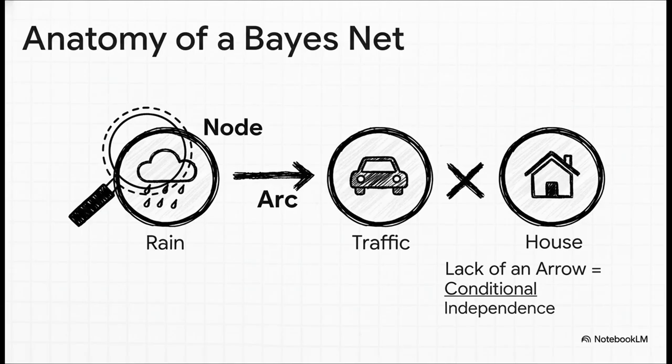The arrows show direct influence. An arrow going from rain to traffic means exactly what you'd expect. Rain directly affects traffic. And here's a key point. The lack of an arrow is just as important. It's telling you that 2 things are independent.